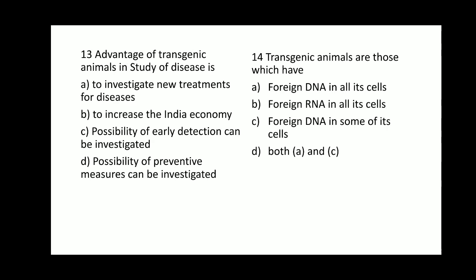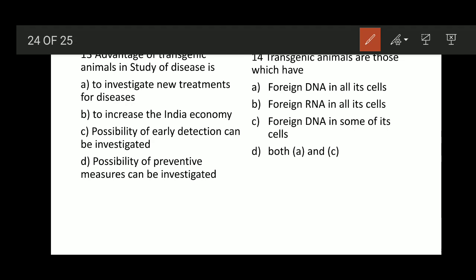Not to increase the Indian economy, and the early detection of the disease is also not possible using the transgenic animals. Okay, and possibility of preventive measures can be investigated, that can be done, but the main thing is we can investigate new treatments for the disease. You can create the disease condition in the transgenic animal. You can try the different drugs which are going to cure that particular disease. So option A is the right answer for this question.